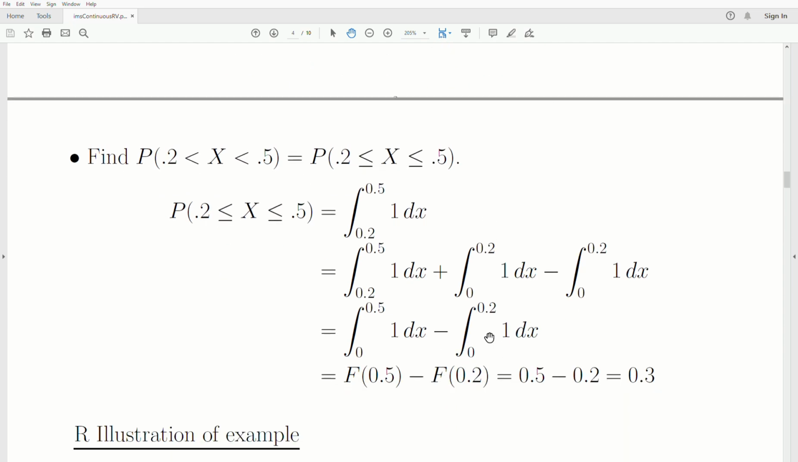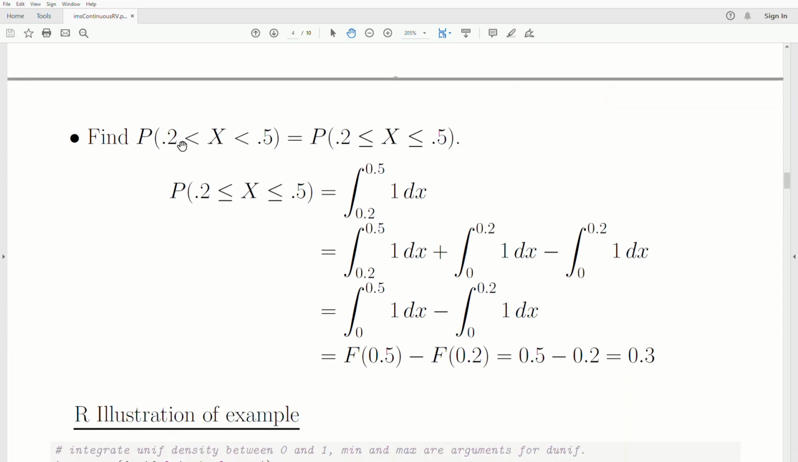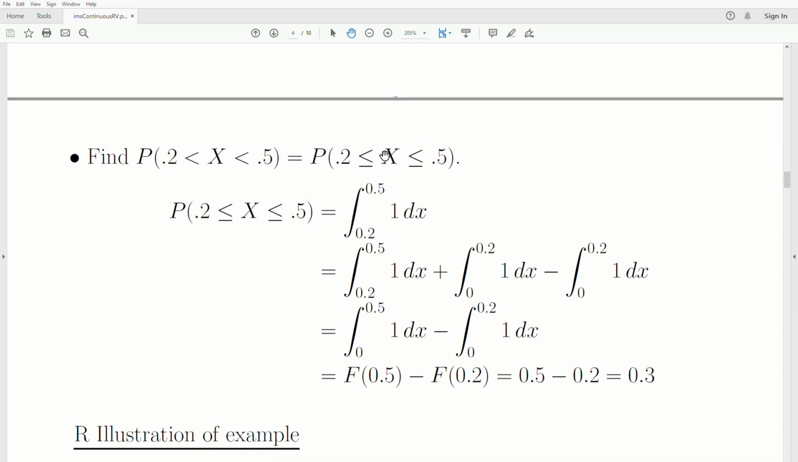Now find the probability that X is between 0.2 and 0.5. And notice that we can add equal signs or not, and it doesn't change it, because the probability of any specific point in the continuous case is 0. So those are equal. So the probability that we're between 0.2 and 0.5 is the integral from 0.2 to 0.5 of our density, which is 1. And we could just evaluate it, and then we'd be done.